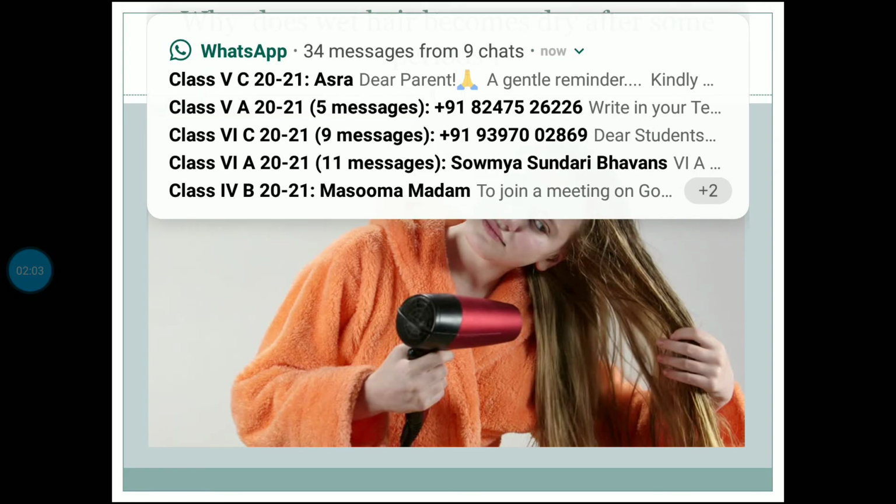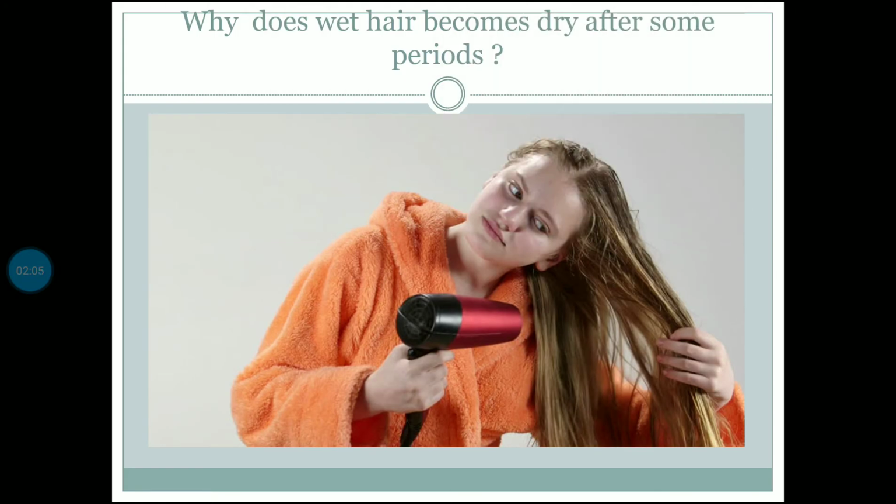Okay, let's observe this. Why does wet hair become dry after some period? We all know that when we take a head bath, the wet hair slowly gets dried. Sometimes we even use a hair dryer to dry our hair. So why does wet hair become dry after some period? Can you tell where the water present in our hair is going, and how it is going?